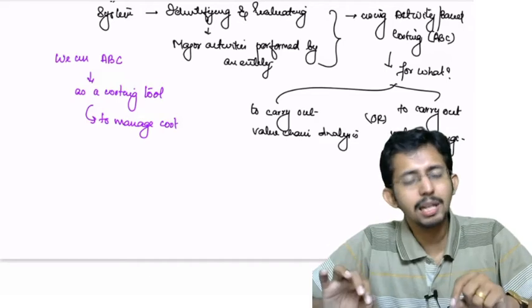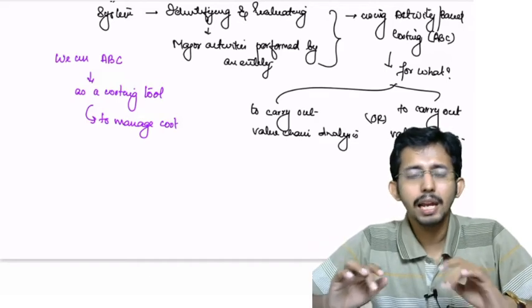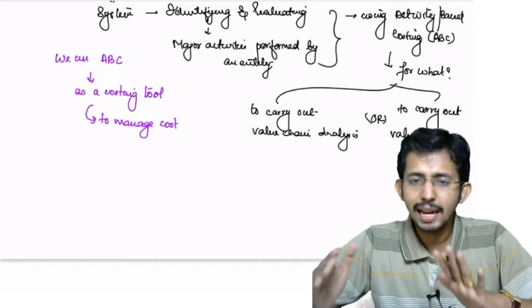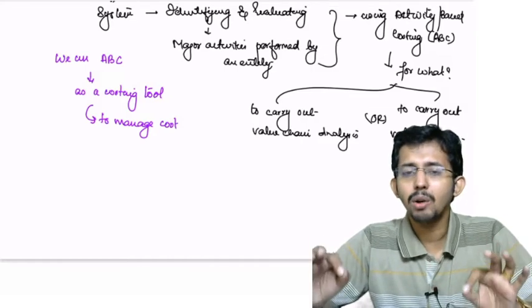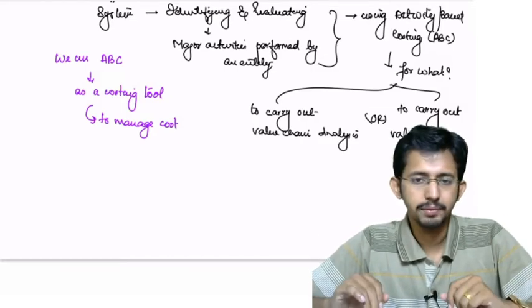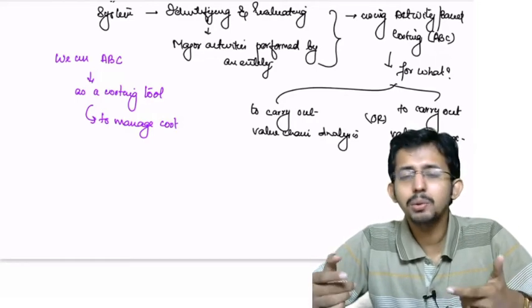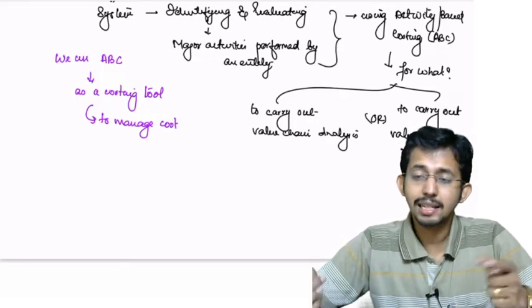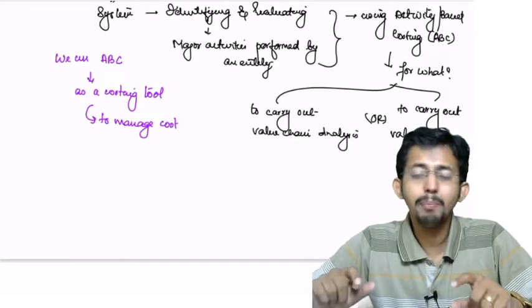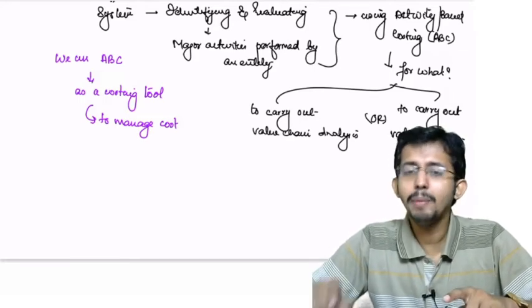Similarly, if you go by the same principle, ABC costing should also end with determination of the cost of the output. But here we are going one step ahead. We are using activity based costing as a costing tool to manage the cost. How do you manage the cost?